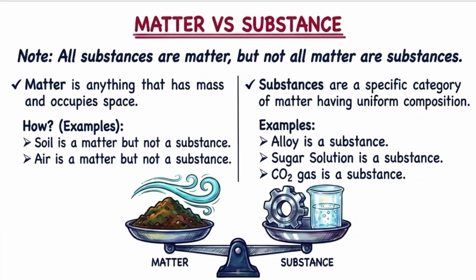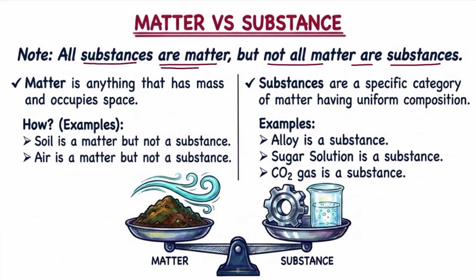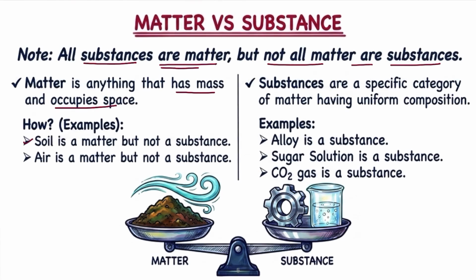Now check, all substances are matter. Whatever substance we have, all will be matter, but not all matter is substance. What is the meaning of this? We know that matter is anything that has mass and occupies space. This is the general definition of matter. For example, soil is matter, air is matter. But what is substance? Substance is a special category of matter which has a uniform composition.